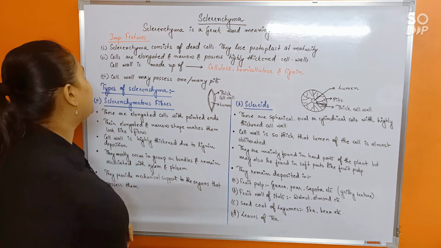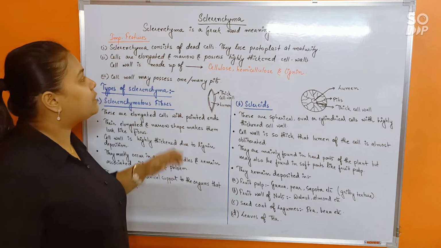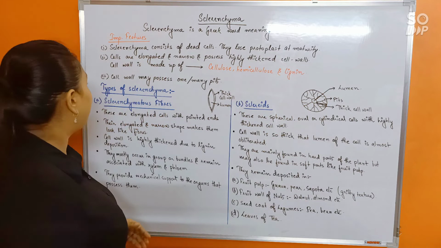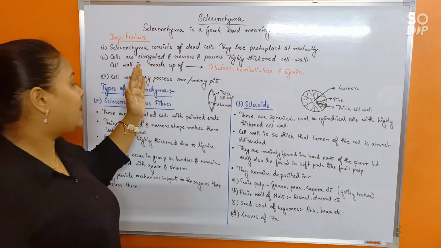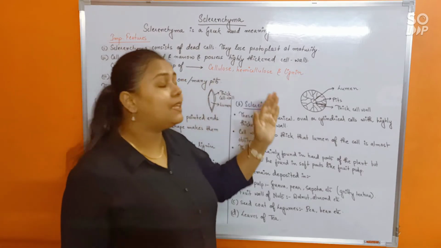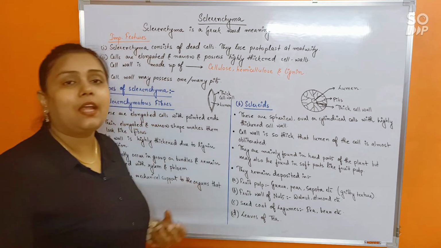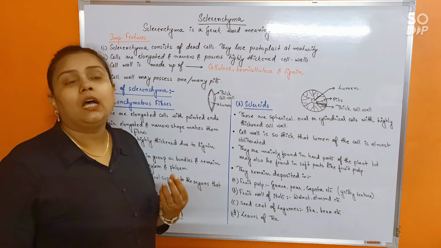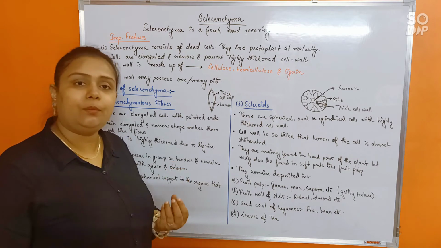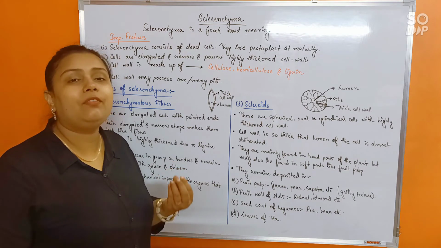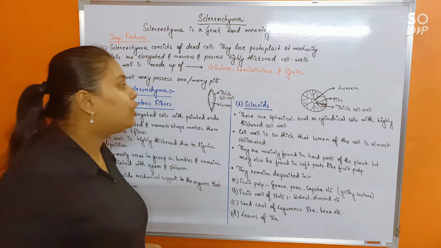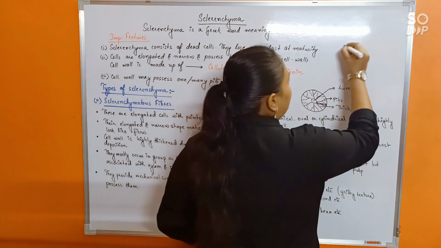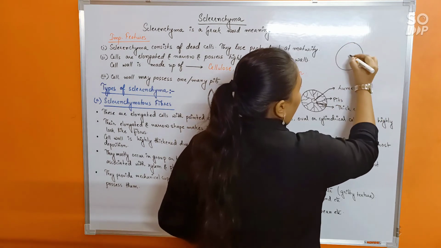Now, important features: sclerenchyma consists of dead cells. They lose protoplast at maturity. Next, cells are elongated and narrow and possess a highly thickened cell wall. The cell wall would be so thick sometimes that the lumen of the cell will be absent, or greatly reduced. Now you might be thinking, what is lumen? See, suppose this is a cell.